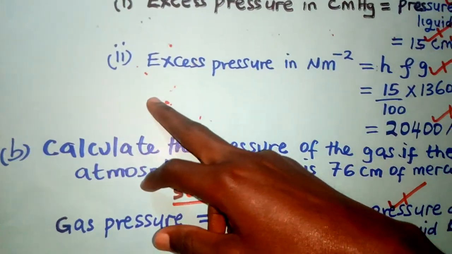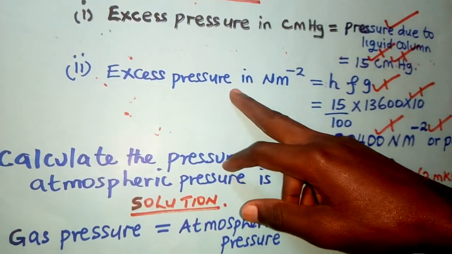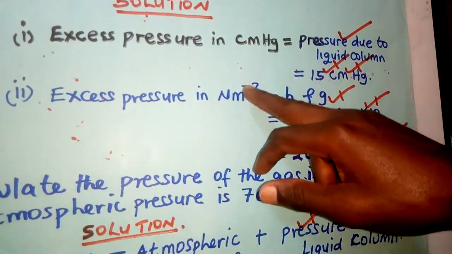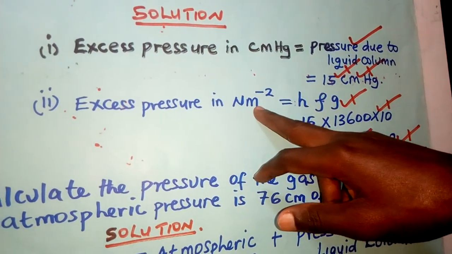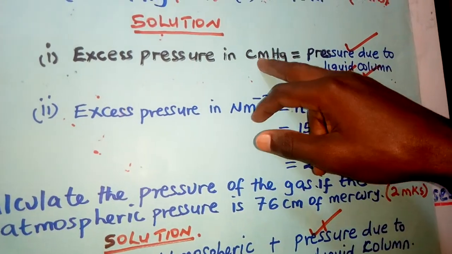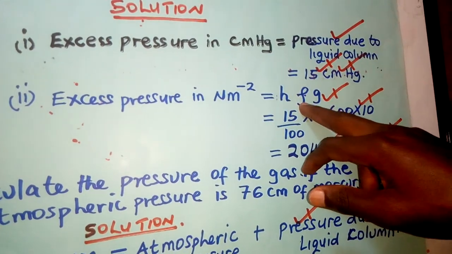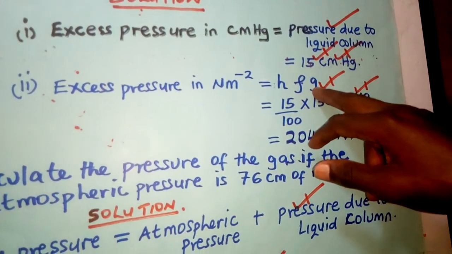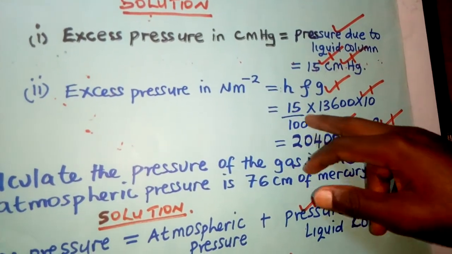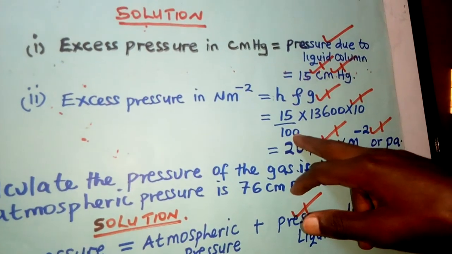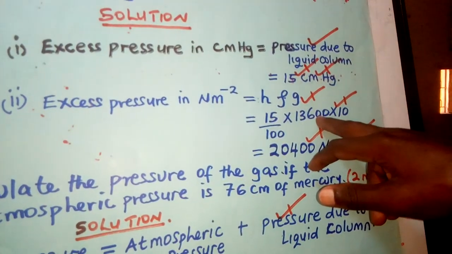The examiner still asks the same question, but in different units. He still wants you to calculate the excess pressure, not in centimeters of mercury, but in newtons per meter square. Remember, newtons per meter square is the SI unit of pressure. So how do you change centimeters of mercury into newtons per meter squared? You use the formula for pressure in liquids, h rho g. The height was 15 centimeters. Change the centimeters to meters, divide by 100. Times the density of mercury. The examiner has not given it to you; he knows that you are aware.